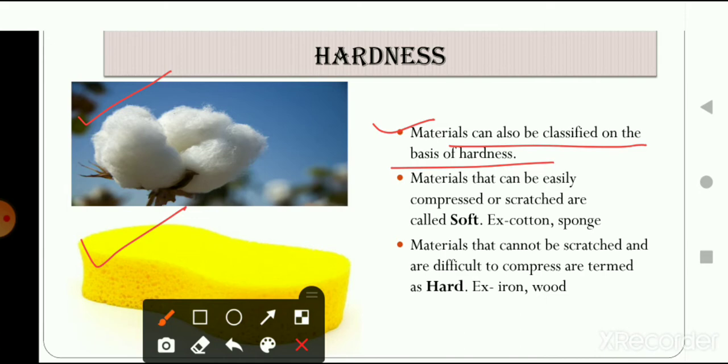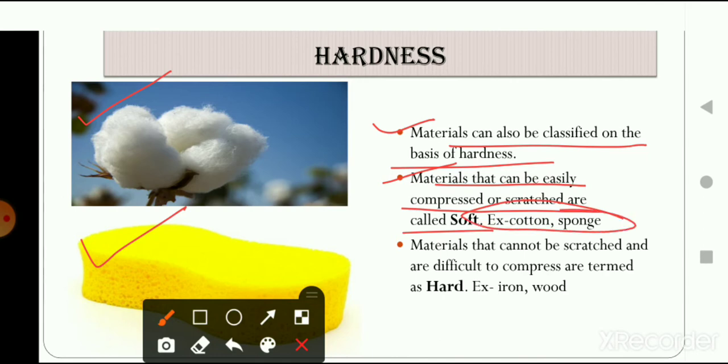Materials that can be easily compressed or stretched. You can stretch them, you can compress them. So those materials which can easily be compressed and easily be stretched are known as soft materials. Examples of soft materials you can give are cotton and sponge. These are examples of soft materials.